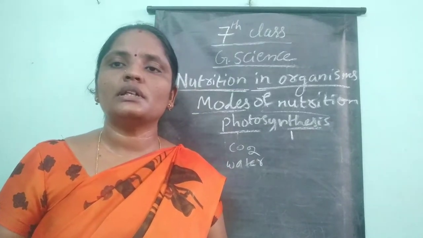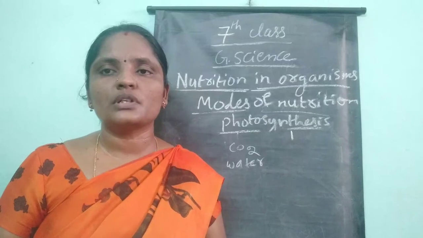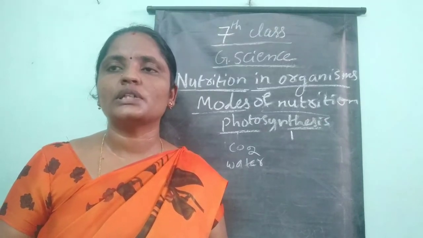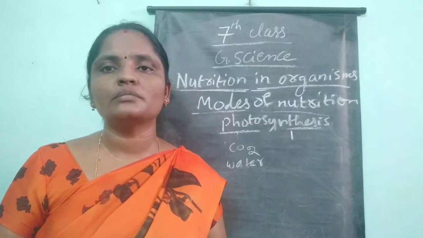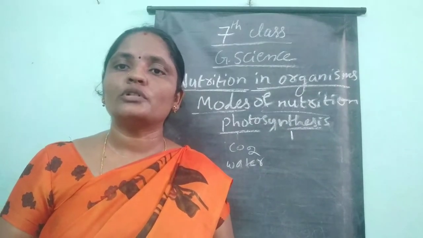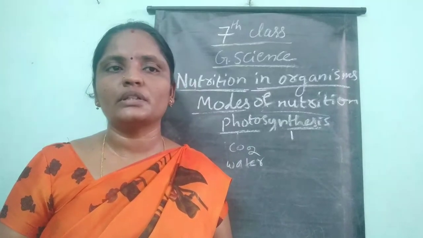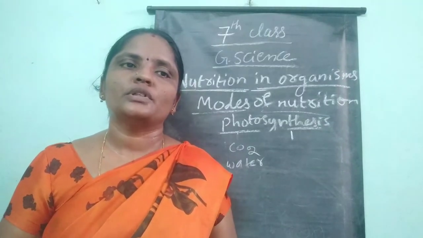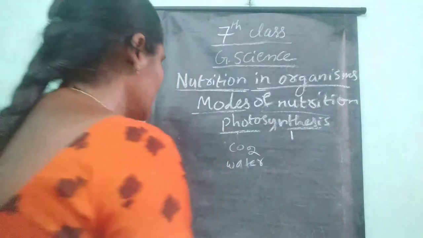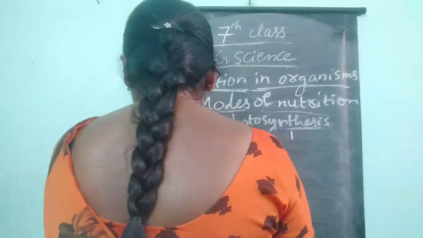We know that the leaves are green in color. Why are the leaves green in color? Because the leaves contain a green pigment called chlorophyll, which mainly helps in the process of photosynthesis and also in preparing the food. Next, what does the chlorophyll do in the plant?